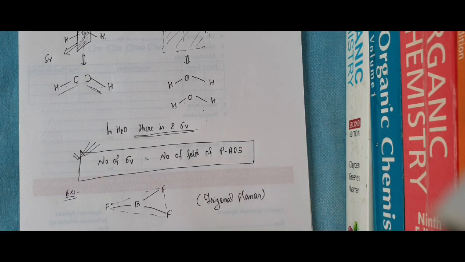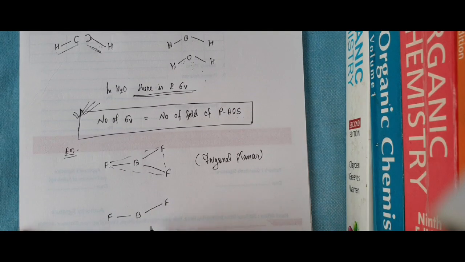To find planar symmetry, at first I have to find where its principal axis of symmetry is. So the principal axis of symmetry in BF3 is like this.